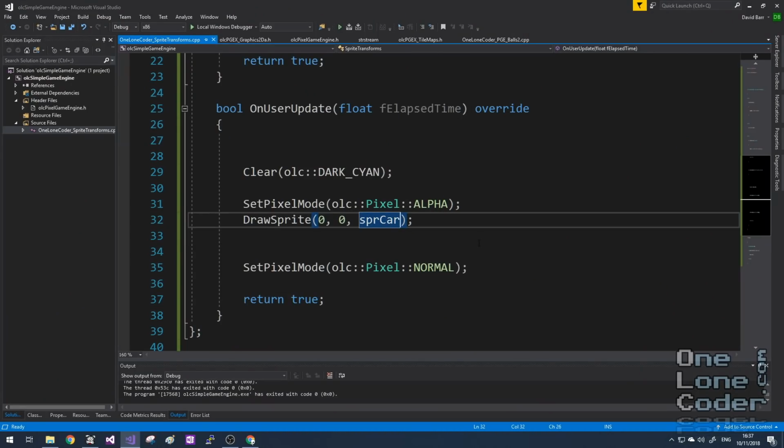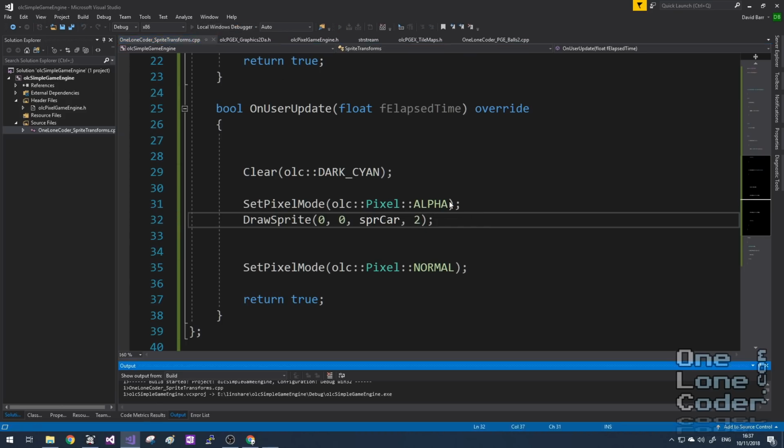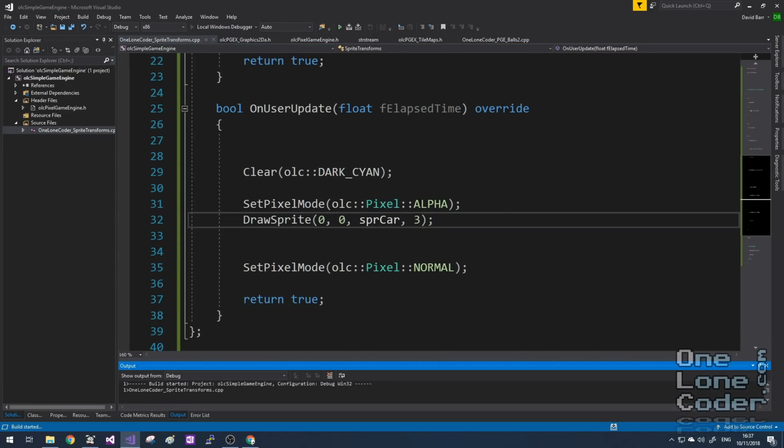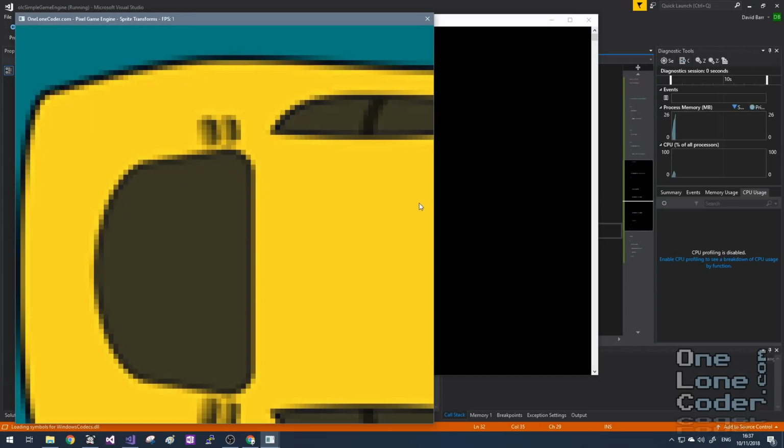So far so good. We can easily draw the sprite at any XY location on the screen, i.e. we can offset it or translate it anywhere we want. And in fact in the Pixel Game Engine we can go one further. We can integer scale the sprite too. And this is very simply done. And by integer scaling, what I mean is we provide an integer value as the fourth argument of the DrawSprite function, and it will modify, as we can see now, the car is twice as large. So it is scaled in both axes by a factor of 2. Change it to 3. And it's 3 times bigger.